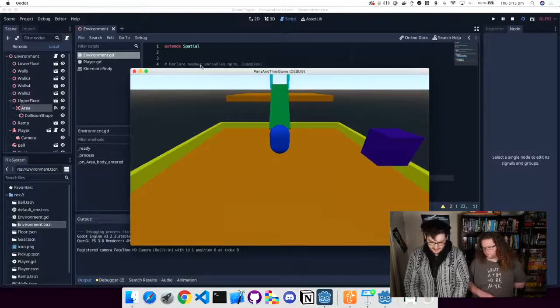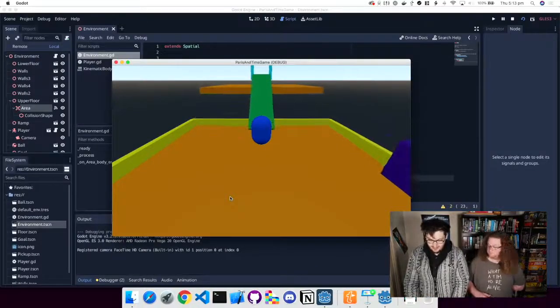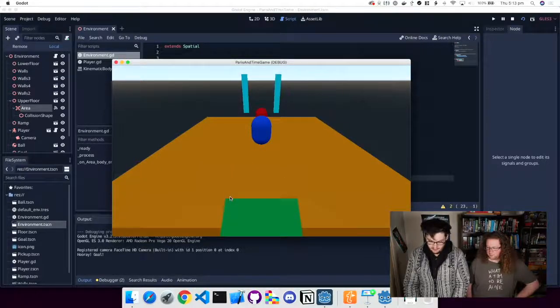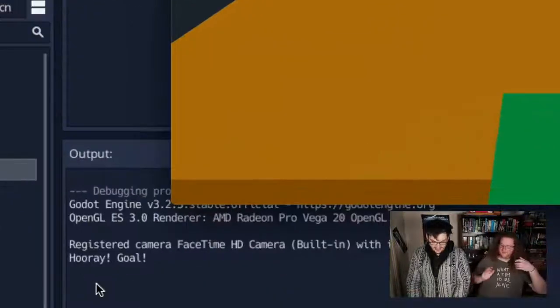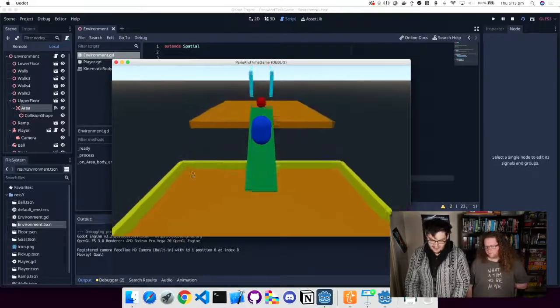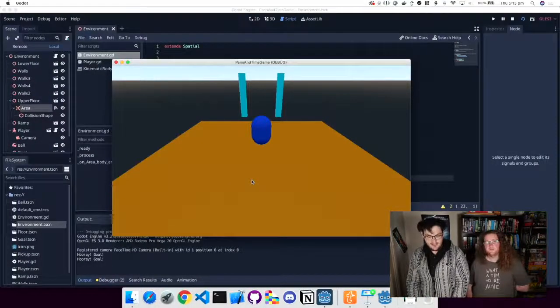And you'll see the terminal is down here underneath this thing here where it says I have a FaceTime camera. So I'm going to move up here to the ball and try and push it through the goal. Whoop. And it says, hooray, goal, because it knows the ball has gone through. If I do it again, you'll see I can do it multiple times and it'll know the ball has gone through. That's pretty great. Hooray, goal. And that's pretty much our whole game.